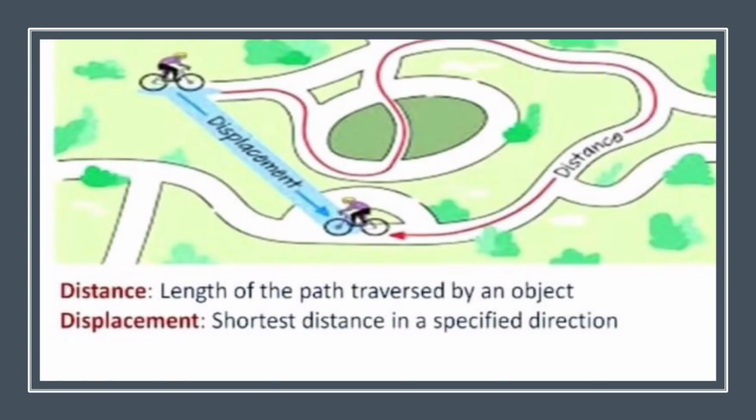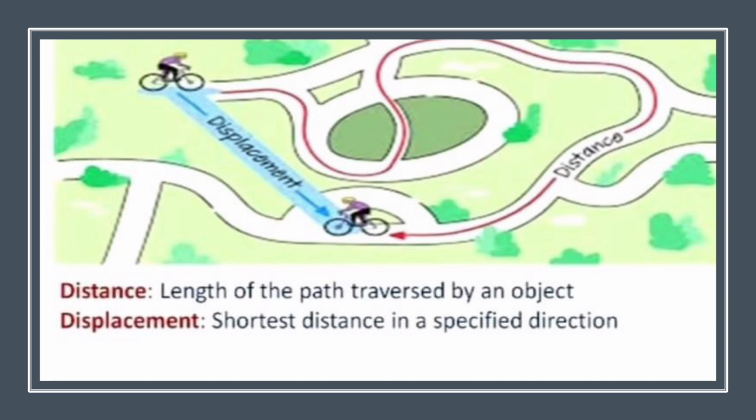Simple and easy. Distance means long. Displacement means short. Observe this picture. Distance and displacement. The longest path is the distance and the shortest path is the displacement. Here, two persons are cycling. One person is going in a different direction, that is the distance, and the other person is coming by the shortest path, that is displacement.